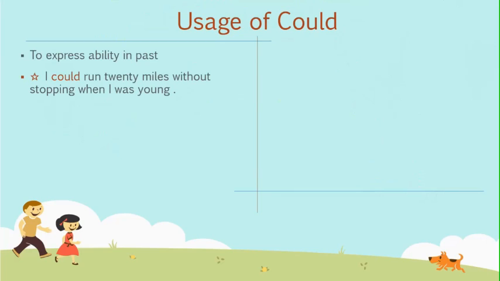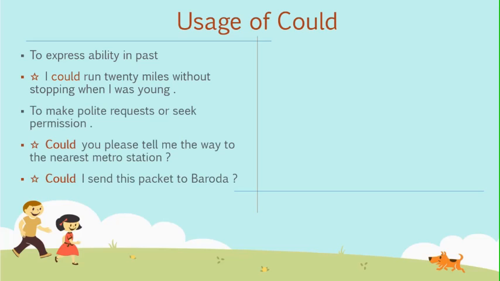Could is the past tense of can, so it is used to express ability in the past. For example, I could run 20 miles without stopping when I was young. Could is a formal way of asking something or for making a formal request or permission. Could you please tell me the way to the nearest metro station? Here the speaker is asking an unknown person, so the tone of the statement is very formal.